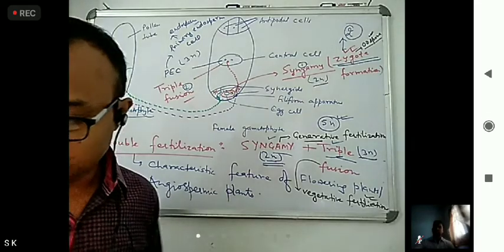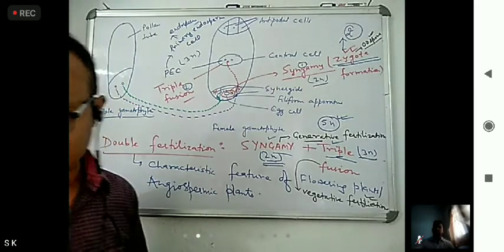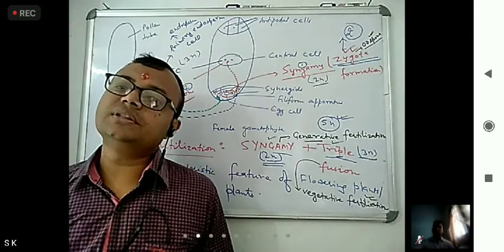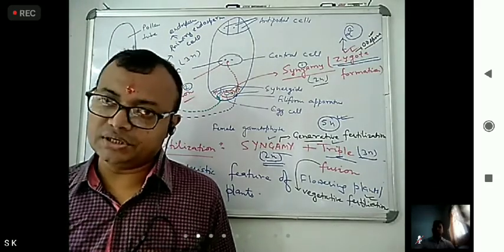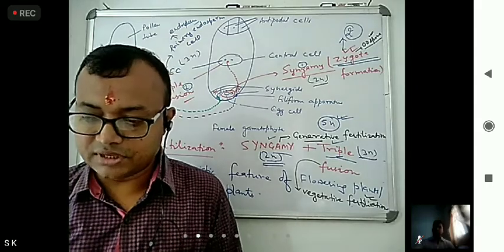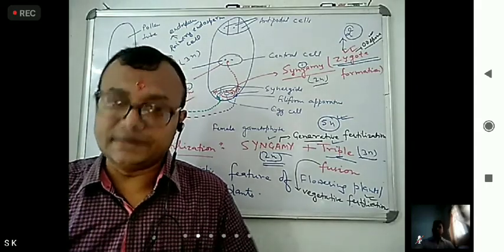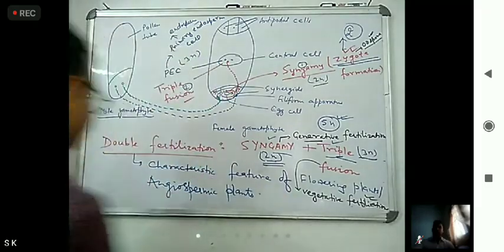Okay. Now here questions are asking who discovered this double fertilization. Which scientist has discovered double fertilization and in which plant? Okay, so that we have to see.